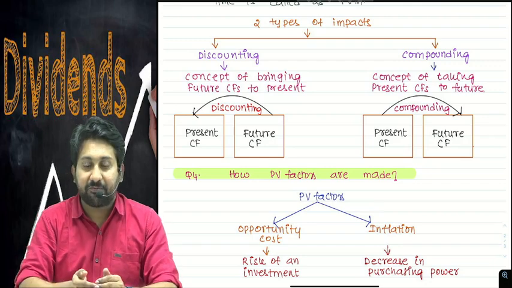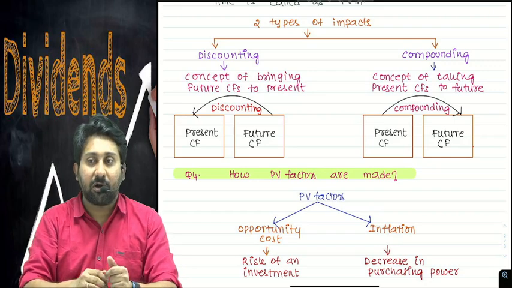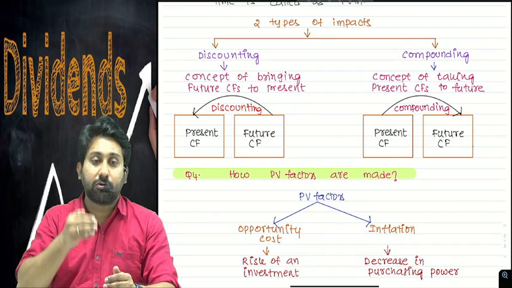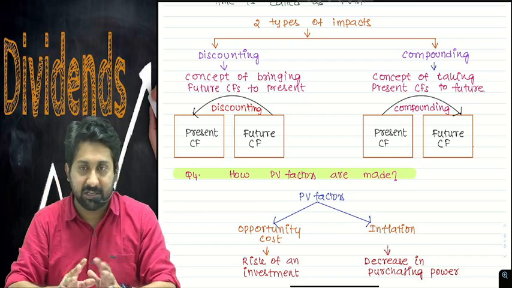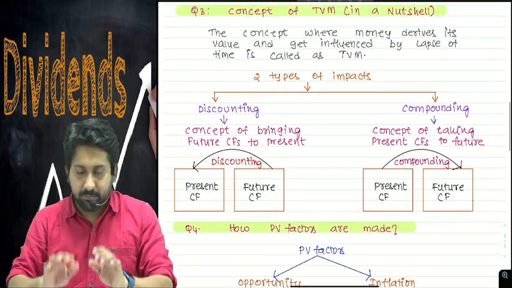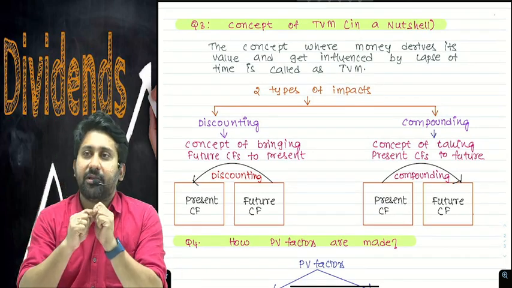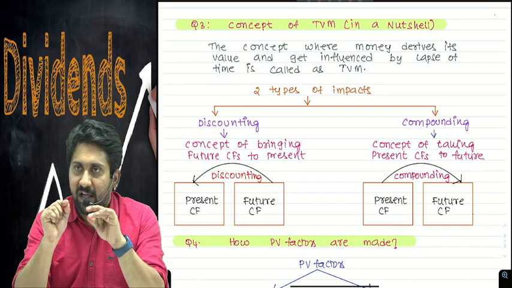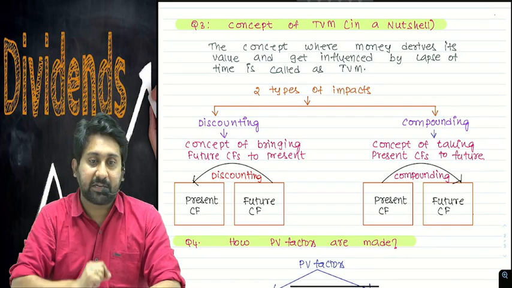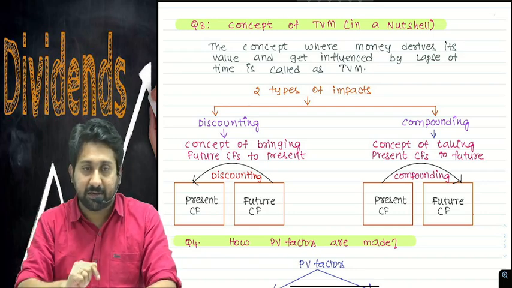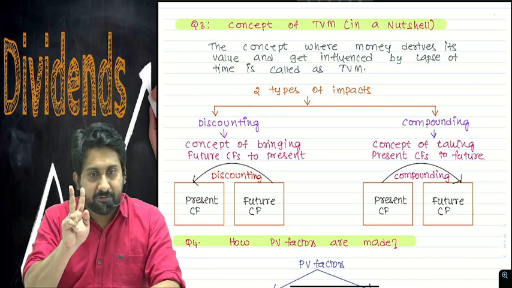Compounding is a concept of taking the present cash flows to the future. Discounting is a concept of bringing the future cash flows to the present. These are two very important concepts one has to understand. So, what is the most important element in time value of money? Time value of money has one very important element called the PV factor.